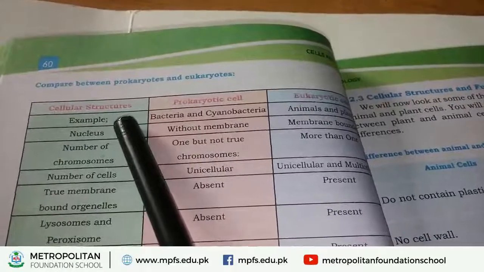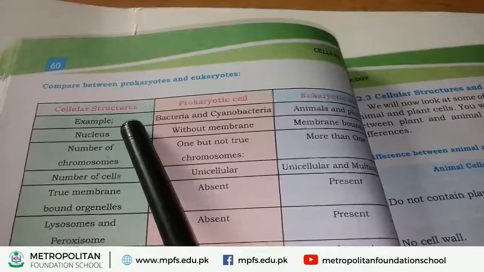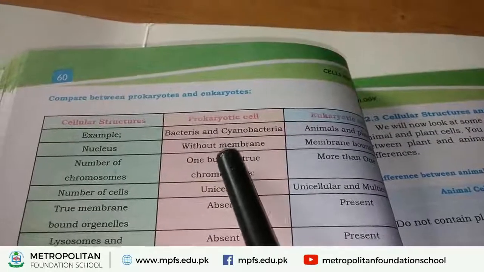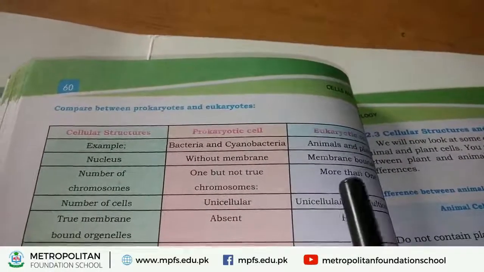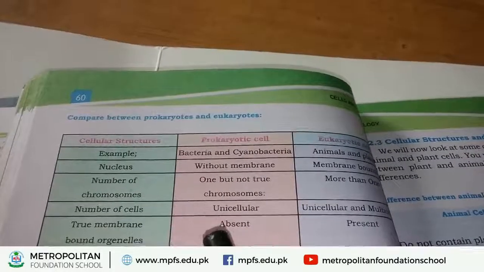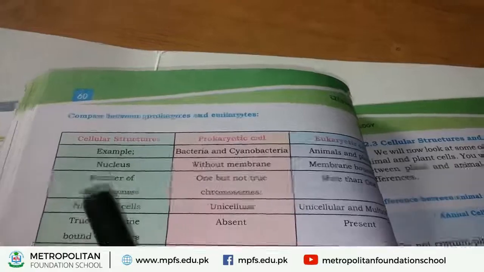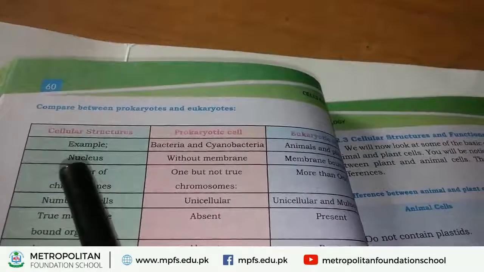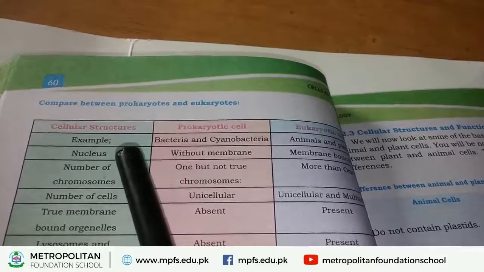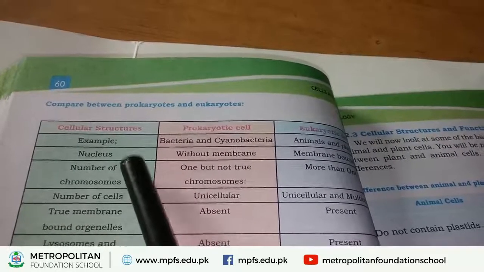First of all, write name of cellular structure, then write down the characteristics of prokaryotes and eukaryotes. We explain you one by one, and first of all we start differentiate from example.